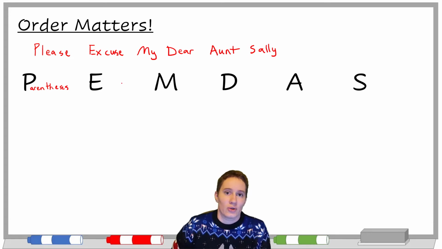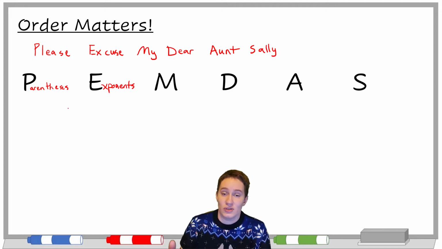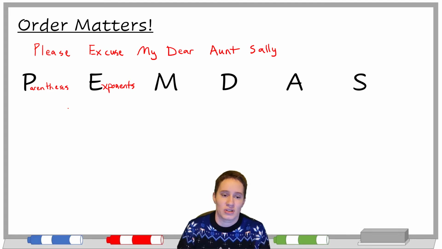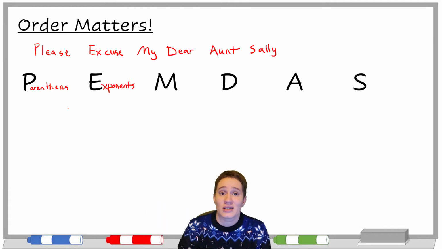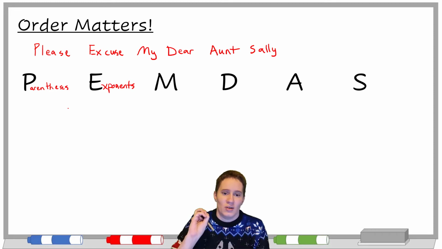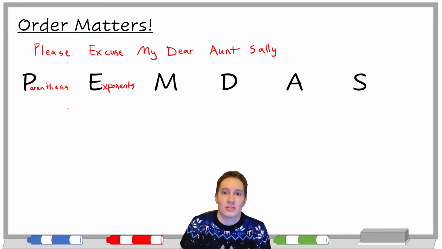Then after that, we look for E, which stands for exponents. So squared, cubed, fourth power, fifth power, all that jazz. Those come next. So if you have a 2 squared, that's going to happen before you add or subtract numbers. That's because we're going to talk about closeness, like I've talked about with solving equations and how to decide what to do. We want to think about how close the operations are to the number and what is being affected by things like exponents, so that we know what order to do it in.